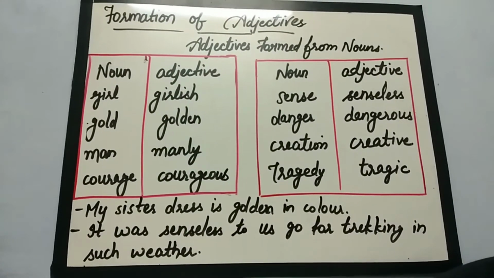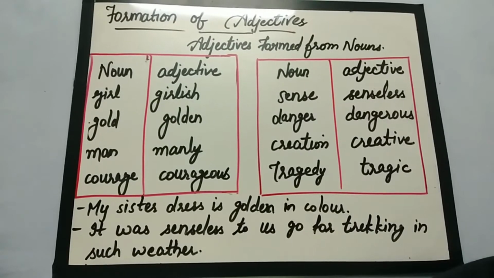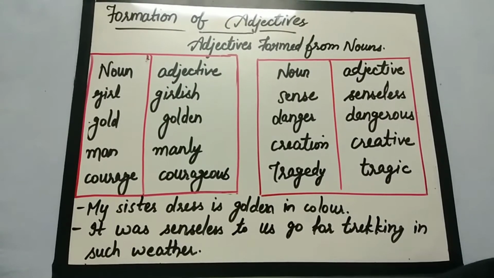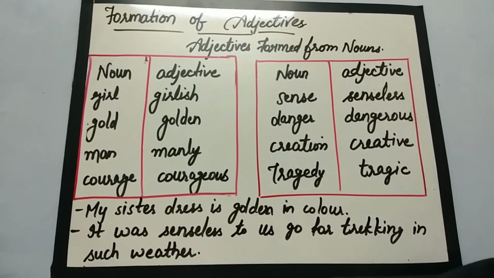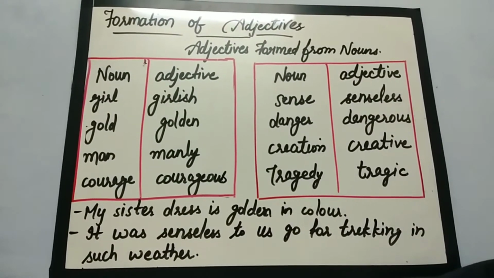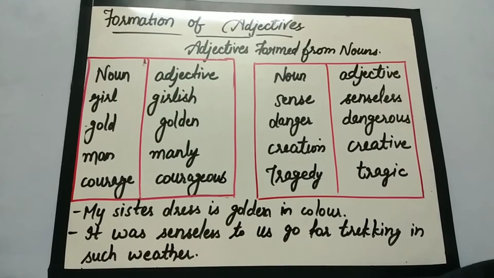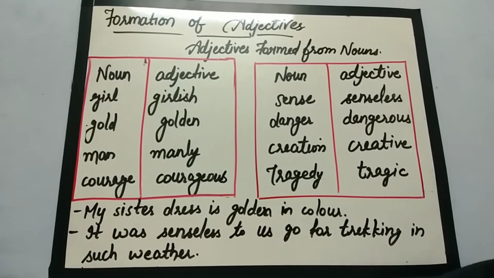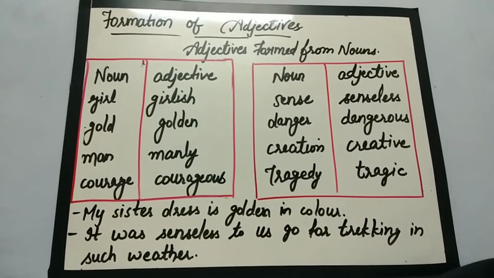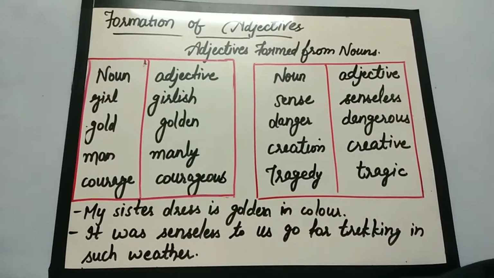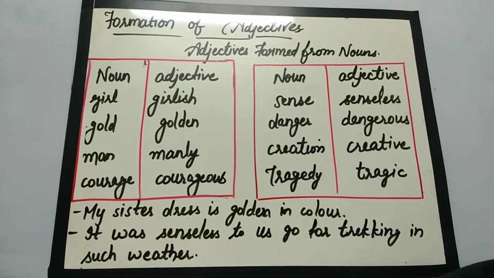So we don't normally add or take away letters, we simply add the suffix to the end of the word. However, there are some exceptions also. We have to double the final consonant in words that have a short stressed vowel before the final consonant. For example, sun, and by making it an adjective, we double the consonant: sunny.